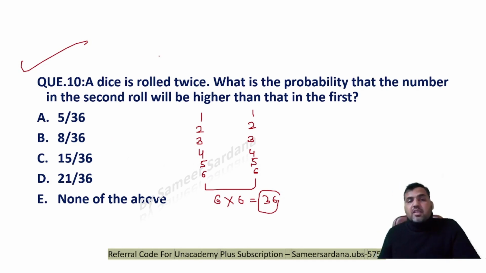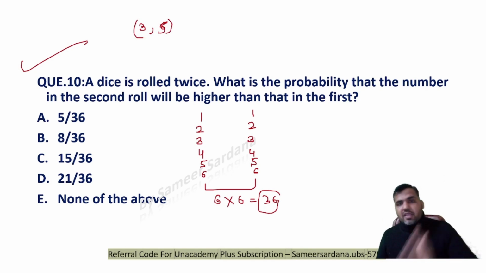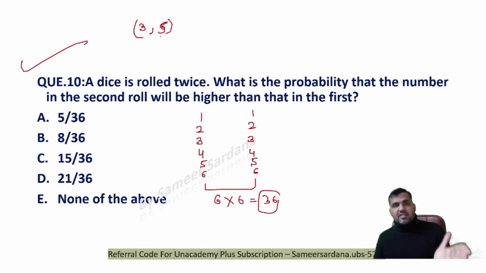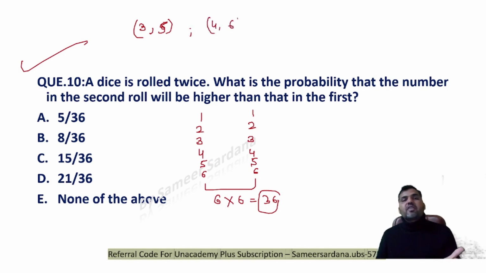What I want is the number on the second dice to be more than the number on the first one. So guys, you pick any 2 numbers out of 6. We know that the possible outcomes are 1, 2, 3, 4, 5, 6. Now if I pick any 2 numbers out of 6, let's say I'm picking 3 and 5, I can arrange them in ascending order in only one possible way: 3 first, 5 second. If I pick any 2 numbers like 4 and 6, then there's only one possible way of arranging them in ascending order: 4 first, 6 second.